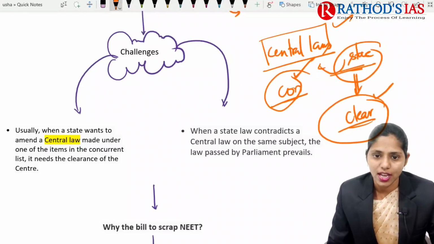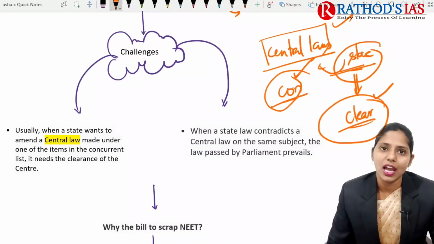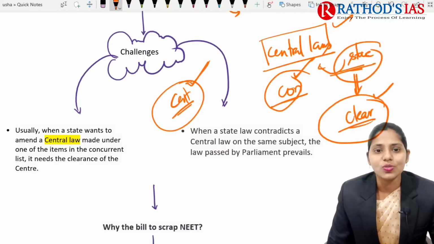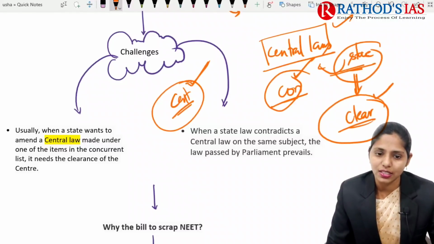So it is a very difficult task. And whenever a state law contradicts a central law on the same subject, as you all know, the central law will prevail. So it is also one cause of concern. These are the two important challenges regarding the passing of this anti-NEET bill.